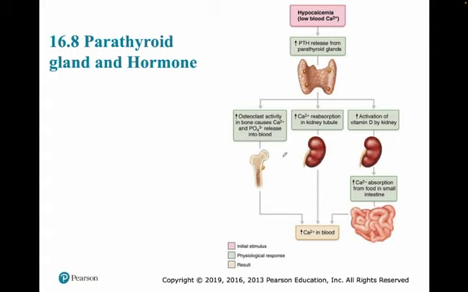There are three ways it can affect our body. It can increase the osteoclast activity, which means bone will start releasing more calcium into the blood. The kidney will start reabsorbing more calcium, and also activating vitamin D, which means the intestine will also start absorbing more calcium from our food. So through these three pathways, calcium in our body is increased. That's the function of PTH.